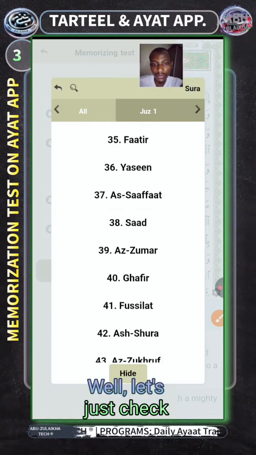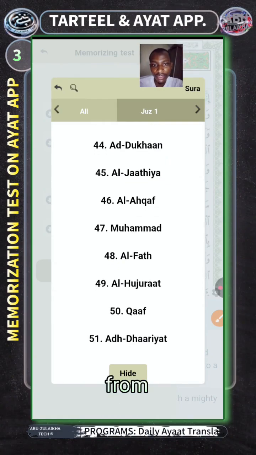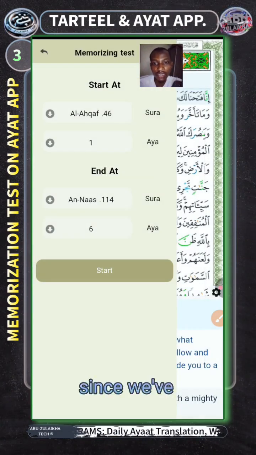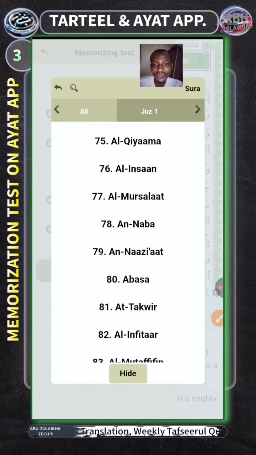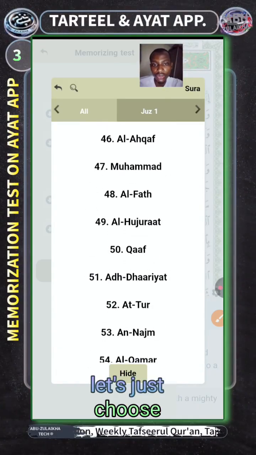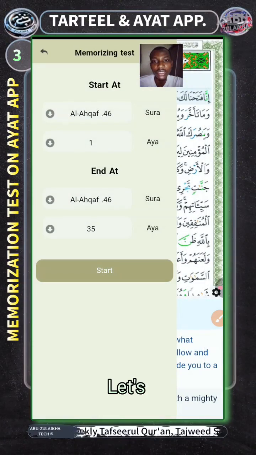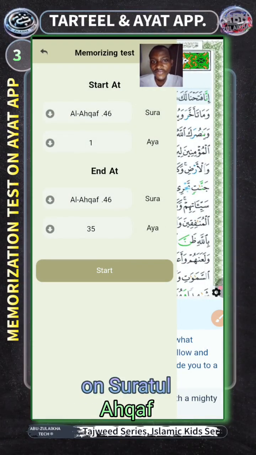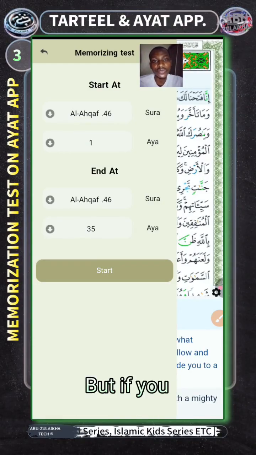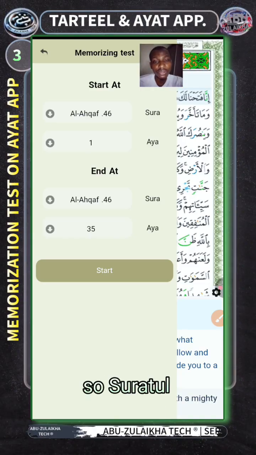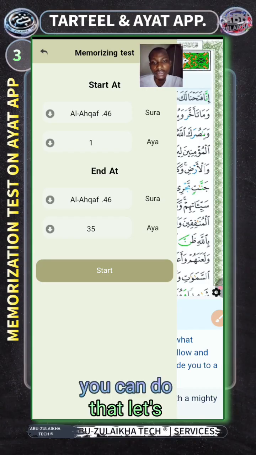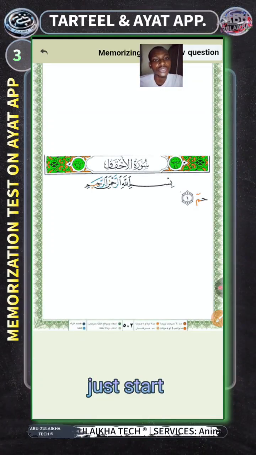But let's just check something here. Let's check from Surah Al-Ahqaf, since we've been doing that. So Ahqaf, let's just choose that only surah. Let's assume you want to check your memorization on Surah Ahqaf alone, you can just choose that. But if you want to choose like from Ahqaf to Surah Qaf or Surah Nas, you can do that. Let's just start. So this is the first question.